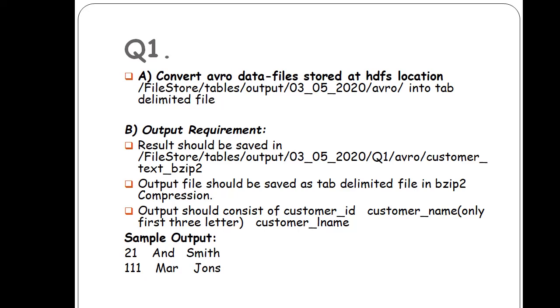Then the second point: the output file should be saved as a tab delimited file in bzip2 compression.